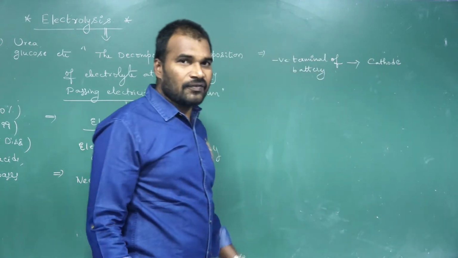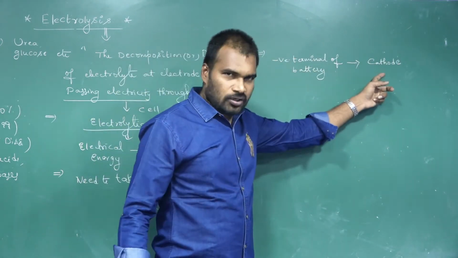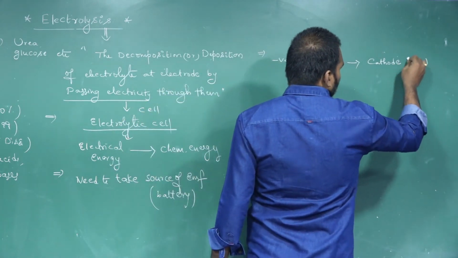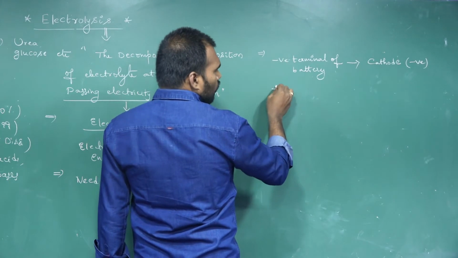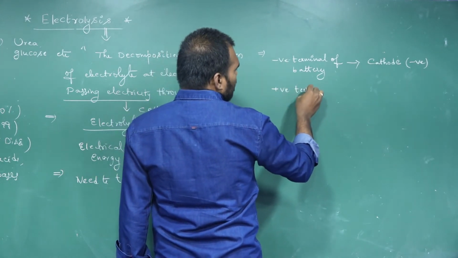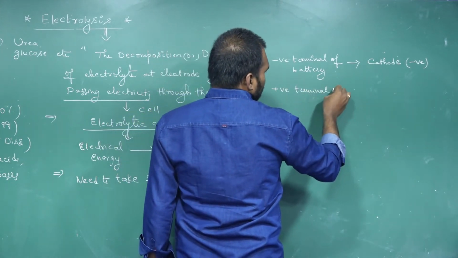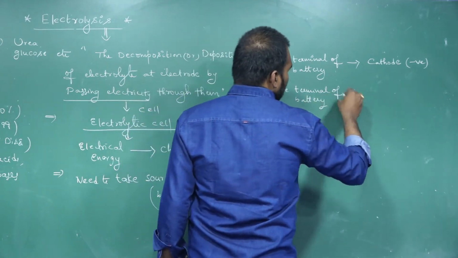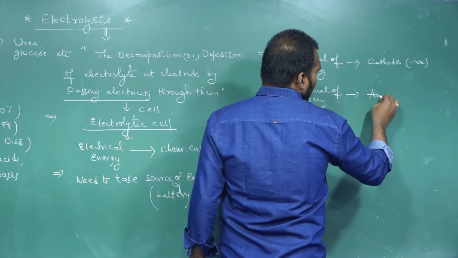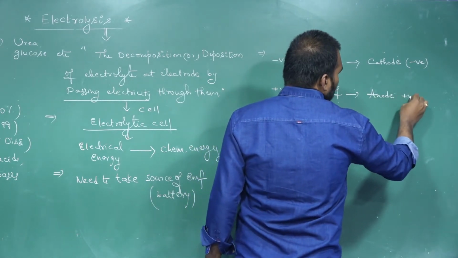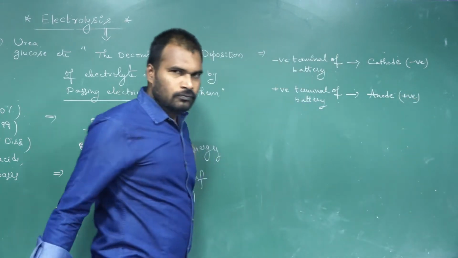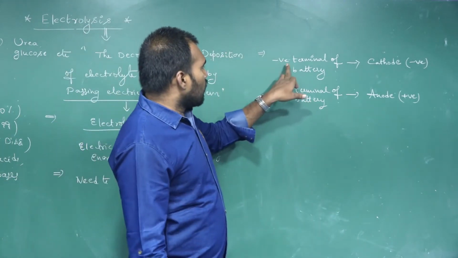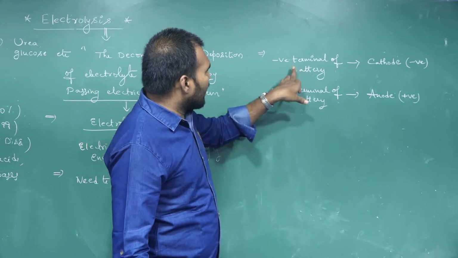So cathode is having which charge? Negative charge. Okay, so cathode negative. Whereas the electrode which was connected to the positive terminal of the battery, that electrode we call it as what? Anode. Anode is positive.